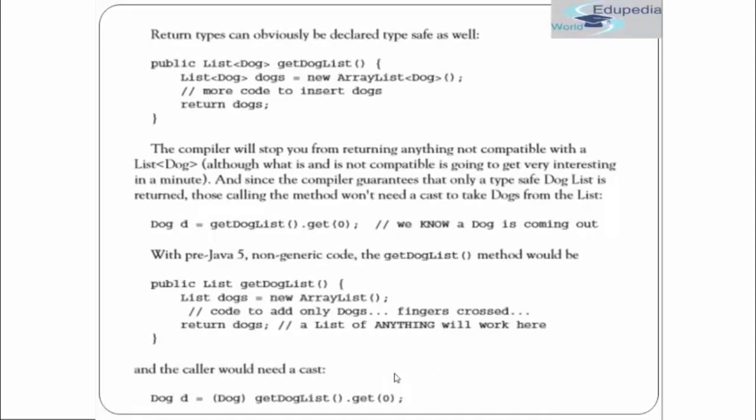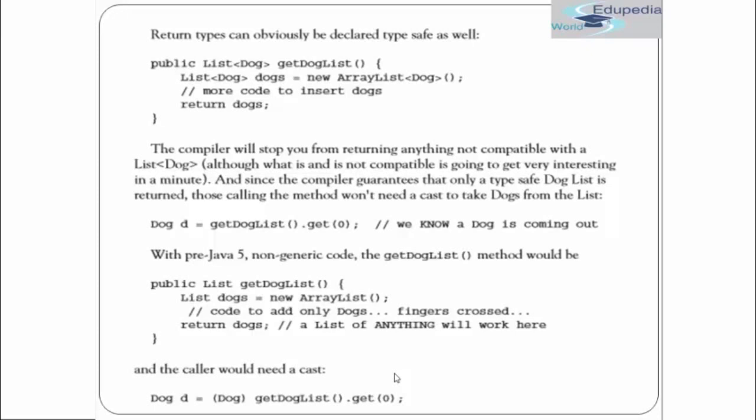Return types can obviously be declared type safe as well. So now we know what the return type is and we can declare it instead of declaring the whole object. Fine. The compiler will stop you from returning anything not compatible with this dog, although what is and is not compatible is going to get very interesting in a minute. We'll see that. And since the compiler guarantees that only a type-safe dog list is returned, these calling methods wouldn't need to cast to take dogs from the list.